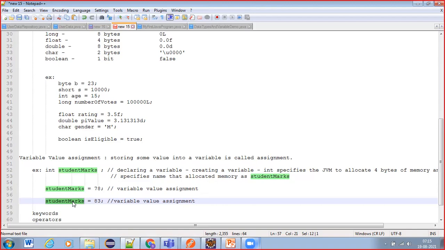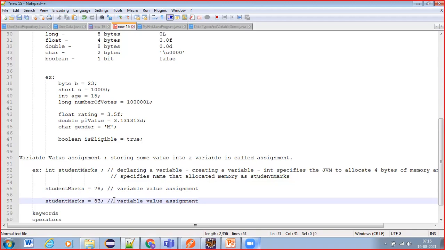Clear? On white paper you can erase and write the new values any number of times, right? Similarly, in your system memory also, you can store a value and change the value any number of times. Is it clear, guys?